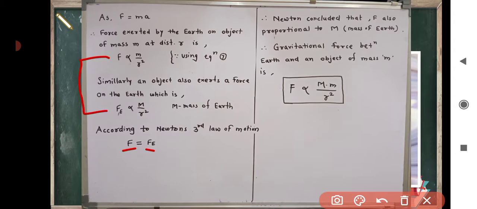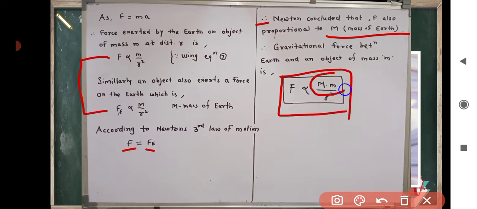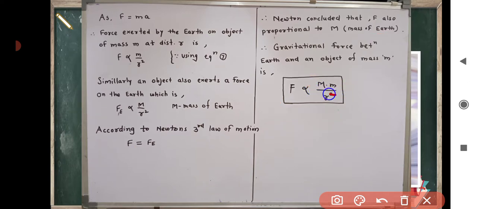Therefore, Newton concluded that the force is also proportional to the mass of earth. Therefore, the gravitational force between earth and an object of mass m is given by F, which is directly proportional to the product of their masses and inversely proportional to r square.